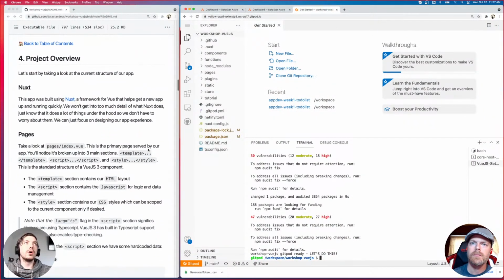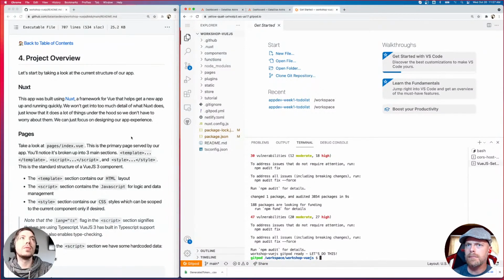All right. So let's start by taking a look at our app. Now, this app was built using Nuxt, which is a framework for Vue that really helps you get a jump start on creating a new app. It gives you a bunch of boilerplate code for one.